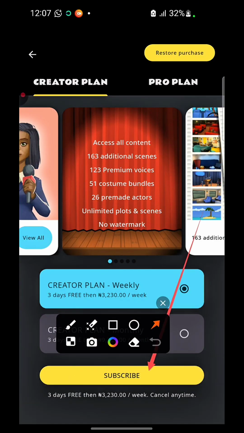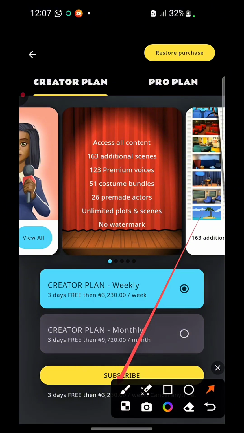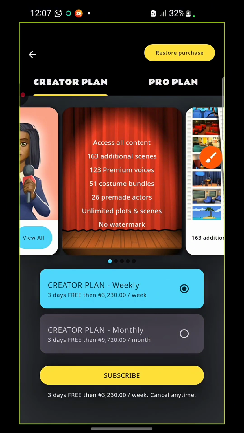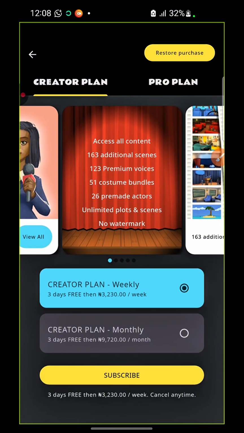Which means if you want to subscribe, you can basically just click on this subscribe and it's going to redirect you to where you will include your card. So you can include your card and then subscribe for 3 days free, which means they won't charge you at first, but after those 3 days they are going to charge you for maybe a week or a month or so. All right, so that is how you can make use of it.